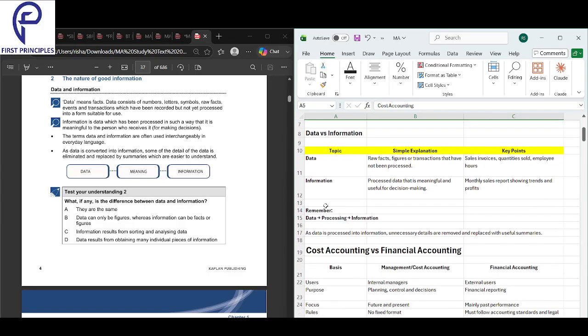Moving on now into data and information. Data, if you think about it, is raw facts. Information is processed data. So when you process the data, it becomes information.